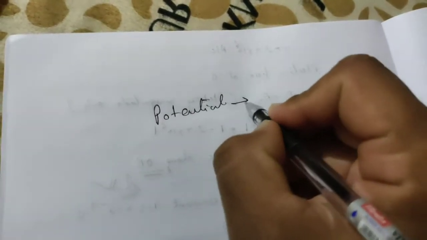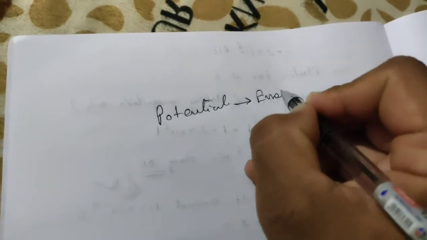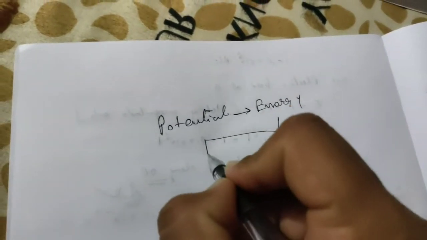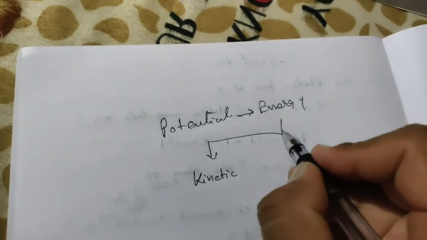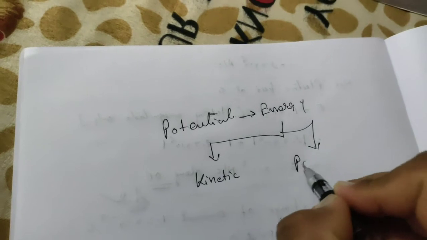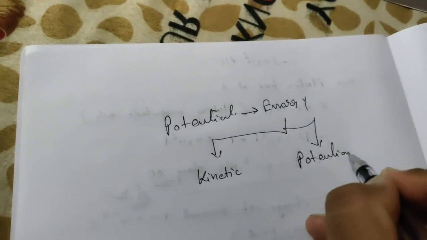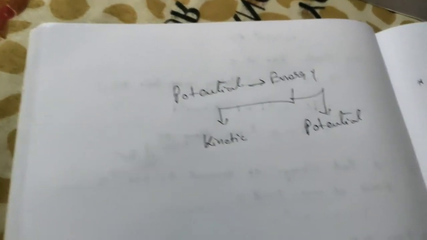Basically this word we are going to use with energy, and as we know we have two types of energy. First one is kinetic energy and the second one is potential energy. So like this we are going to see over here.